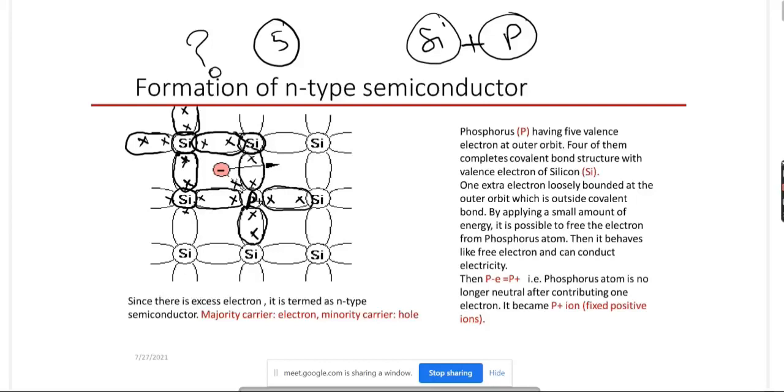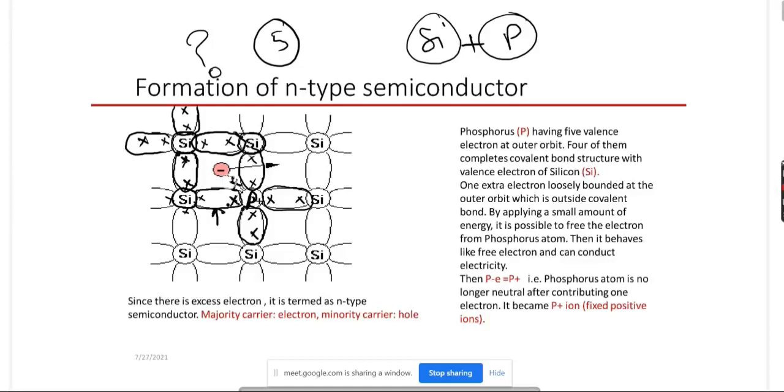But one valence electron is not inside a covalent bond. It is in the outer orbit of phosphorus, loosely bound at the outer orbit of the phosphorus atom. All 4 other valence electrons are inside the covalent bond, and it is difficult to make them free. If you want to free such an electron, you need to break the covalent bond by applying some external energy, maybe thermal energy.